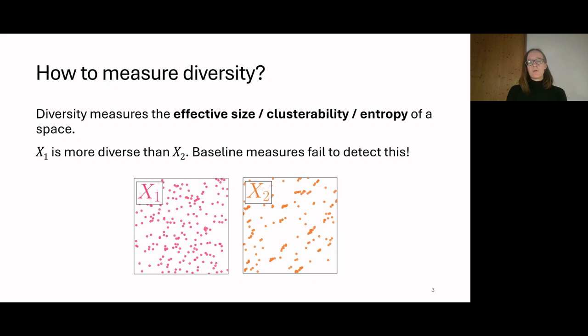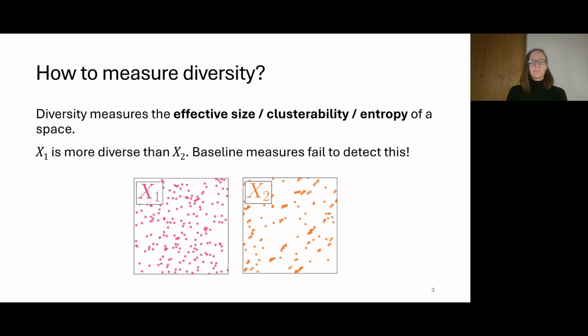But a lot of commonly used diversity measures in machine learning currently cannot distinguish between those two examples, and they do not measure a notion of effective size as would be required from a more theoretical discussion. So we find that there's a need for a more fundamental and mathematically well-founded approach to diversity in evaluating generative models, but also in machine learning in general.